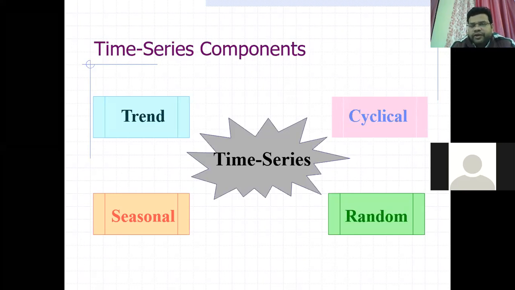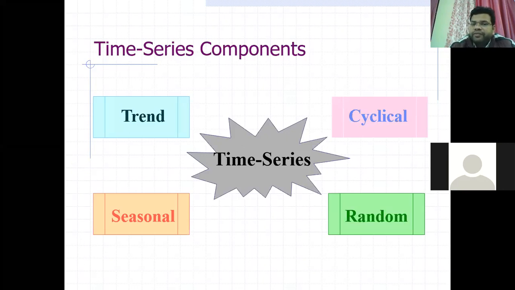Suppose we have some cycle like the business cycle: there is prosperity, then a downfall, then recession, and after that it will increase again, and then this cycle goes on. This is a cyclic process, just like the business cycle.